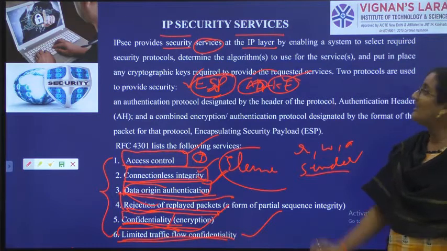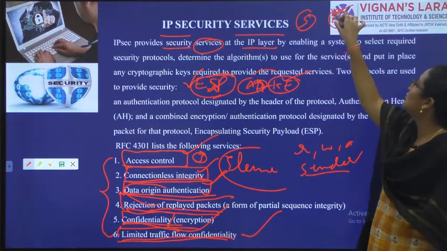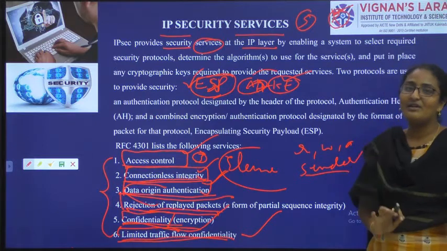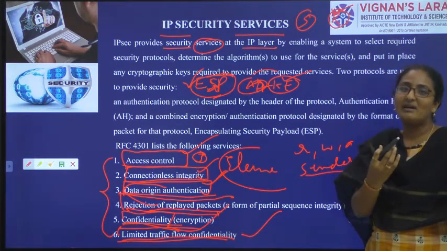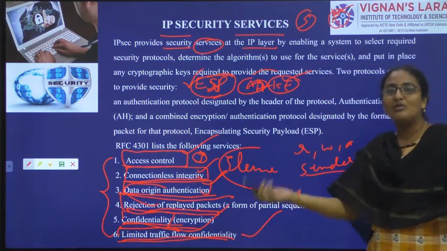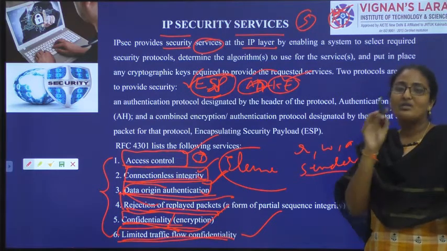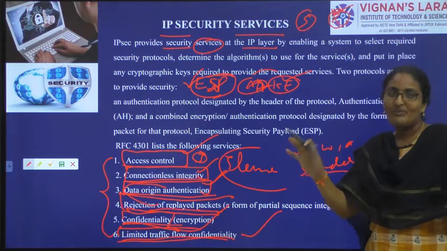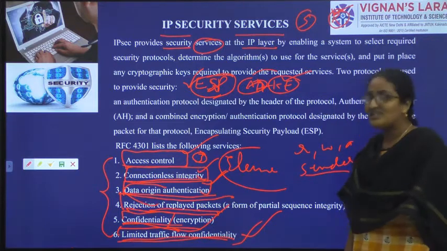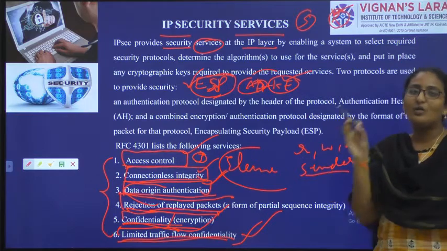Limited traffic flow: when we have a sender and receiver, we should not overflow the receiver or underflow the receiver. Only as many packets as the receiver can receive should we send. If I can give you only 6 unit materials, I should give you only 6. That is the correct flow. If I give 10 unit materials, it is overflow. If I give only 3, it is underflow. So the receiver should always be in a flow. Limited traffic flow confidentiality means the sender should send only as many packets as the receiver can receive.